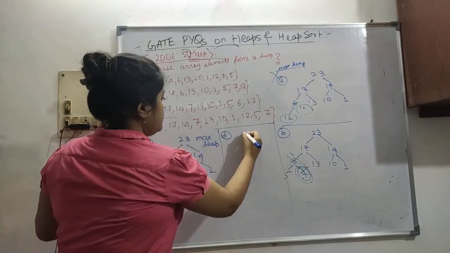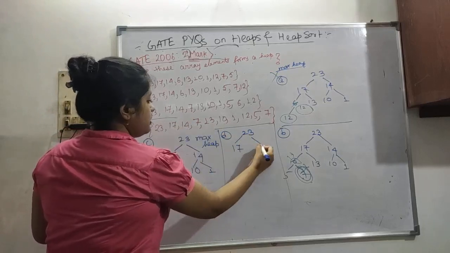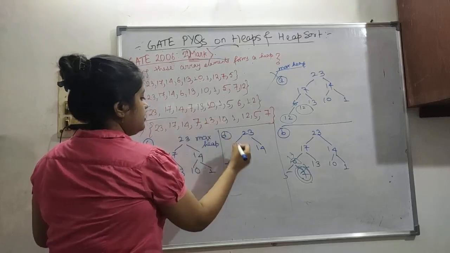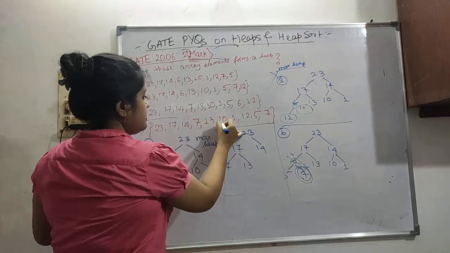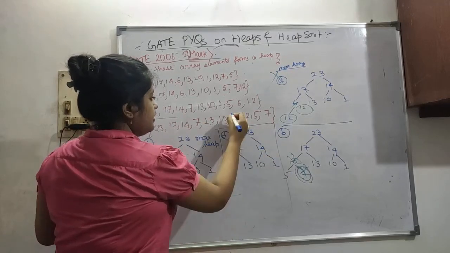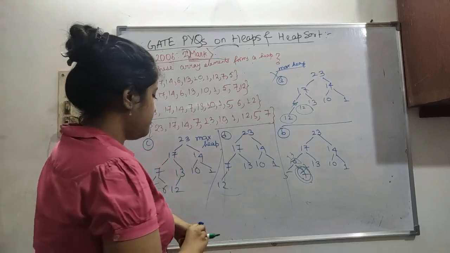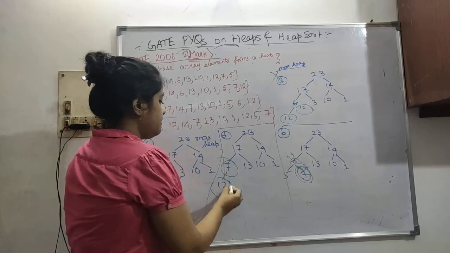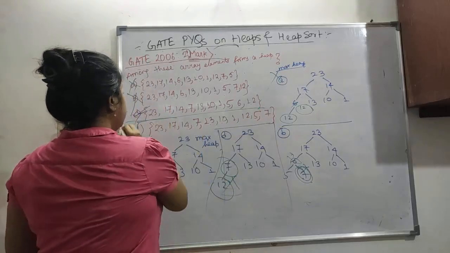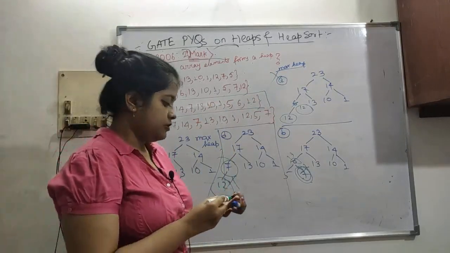The next, 23 is our root, then 17 is less than 23, then 14 is less than 23, 7 is less than 23, 13 is less than 17, 10 is less than 14, 1 is again less than 14, 12. See, 12 is not less than 7. Okay, 12 is actually greater than 7. So the max heap property fails. So option C is our correct option. Okay.